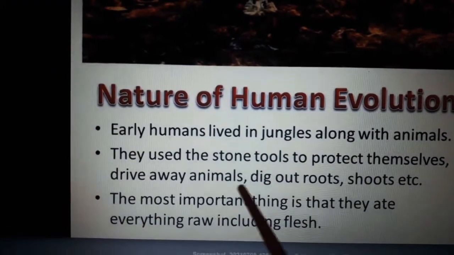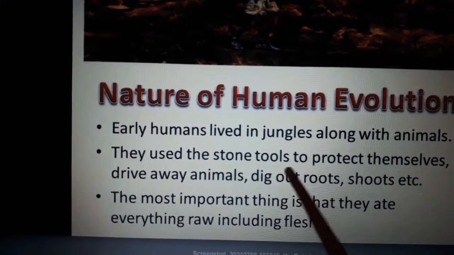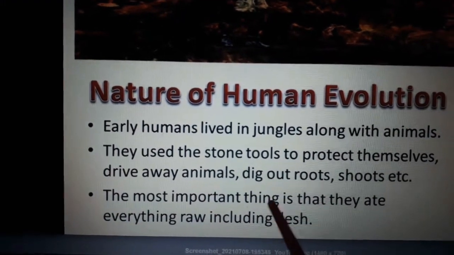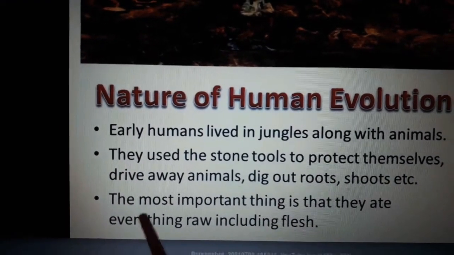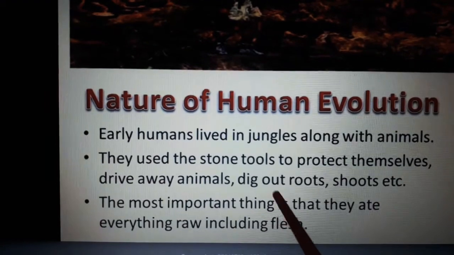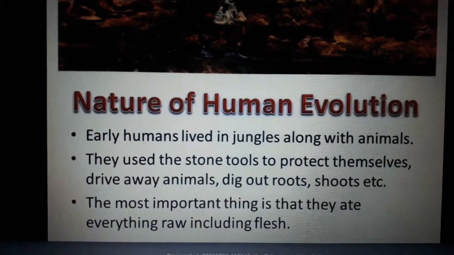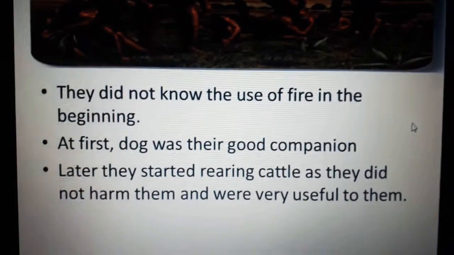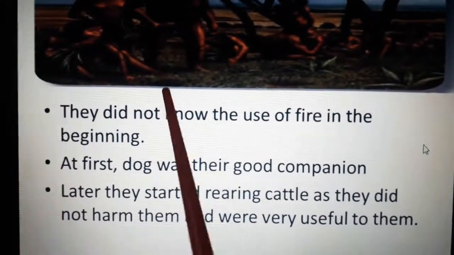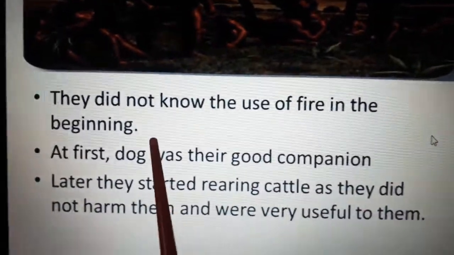The most important thing: they ate everything raw, including flesh, meat, fruits and shoots. They ate without cooking. They didn't cook their food because they did not know the use of fire in the beginning.